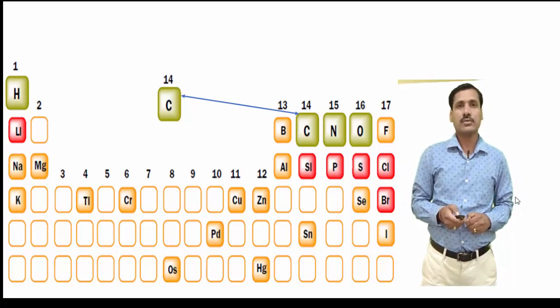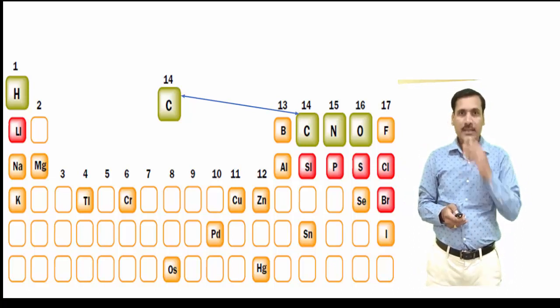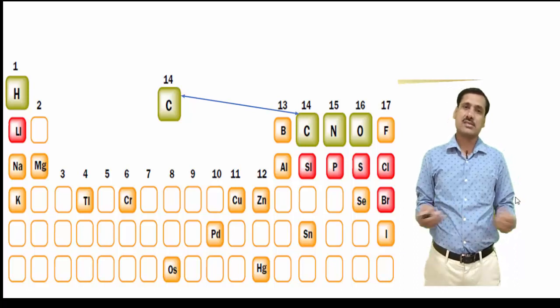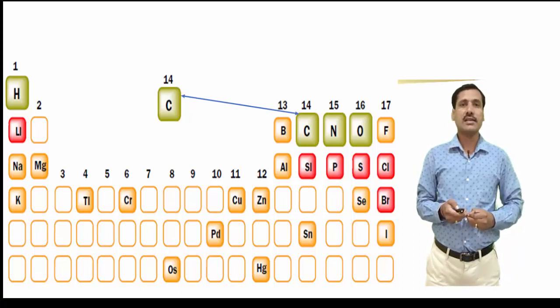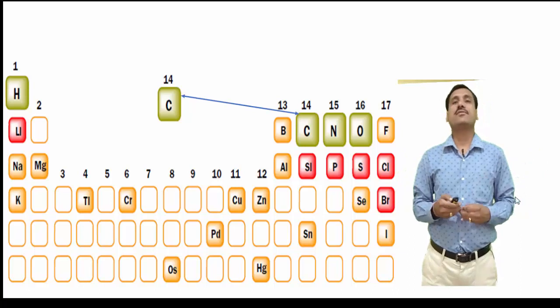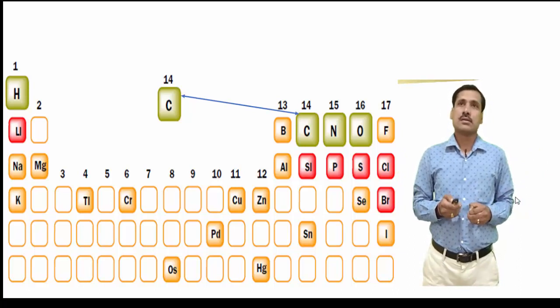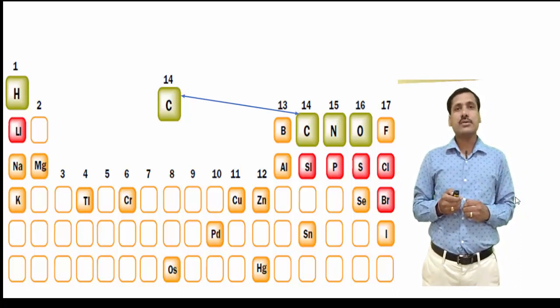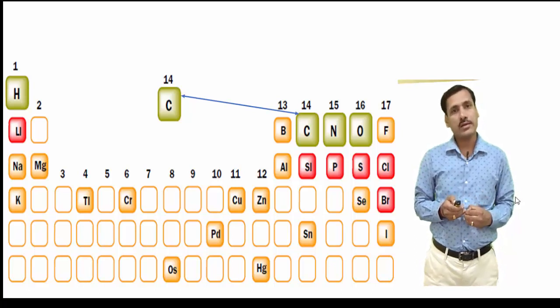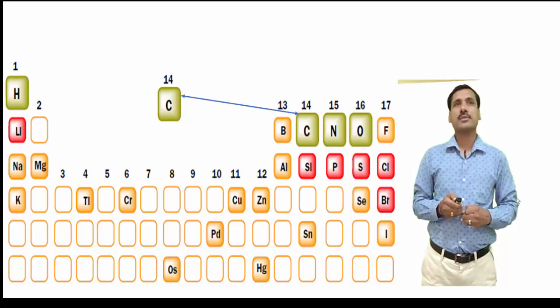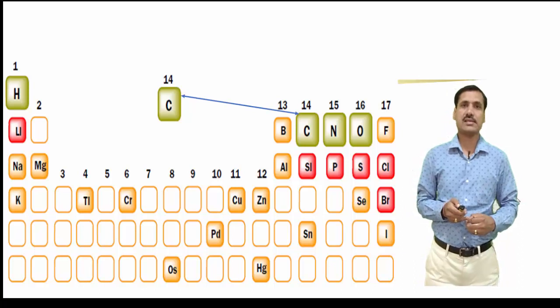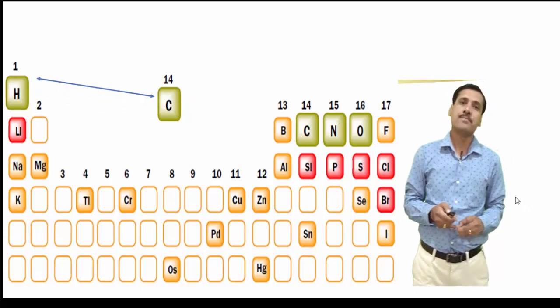So carbon is the only element in the periodic table which uses its catenation property to form a series of organic compounds. What else it can do is form a bond with hydrogen, leading to the formation of hydrocarbons, which is again an important class of organic compounds.